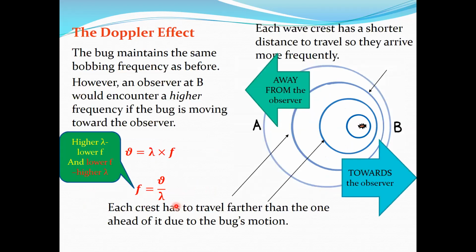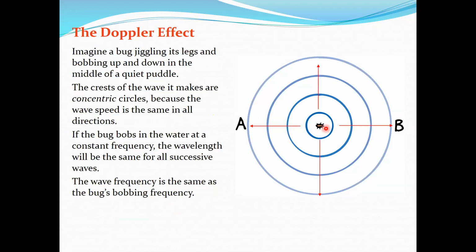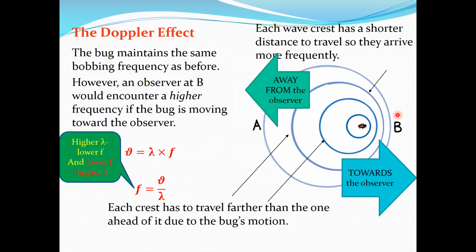And in this case, what happens is that this bug started moving. It wasn't moving in the previous case. It was just bobbing up and down, jiggling, but up and down, okay? And what happens? It started moving to the right-hand side. As you see here, it's also your right-hand side. So it started moving to the right-hand side, to B, while still bobbing with the same frequency, and it is moving to the right with a constant speed or velocity.